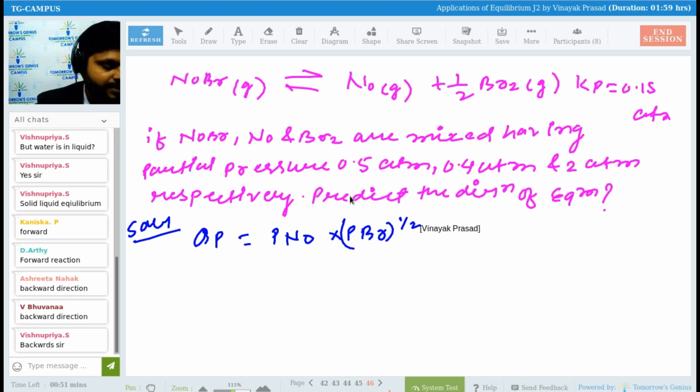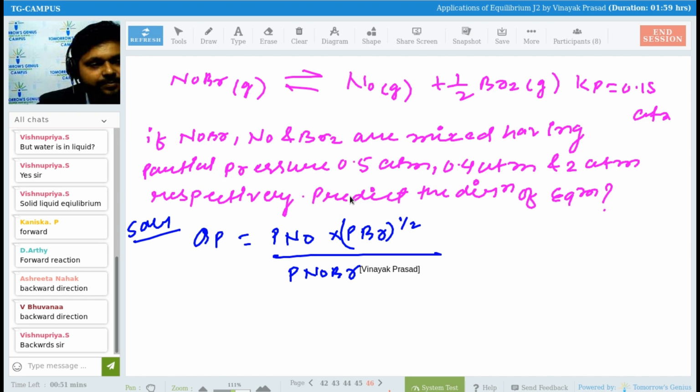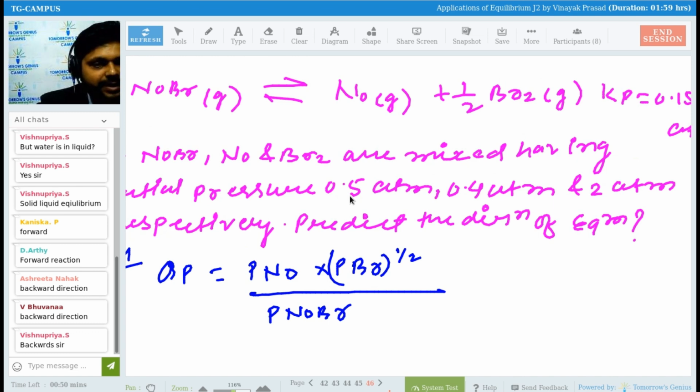One upon 2 will be there. And what will be the reactant? Reactant is NOBR. So P NOBR. This will be there. Everything is clear here. Anyone any problem? See here. The coefficient is nothing here, 1 will be there. And with NO, the coefficient is 1 here. And with this BR, 1 upon 2. So I have given the power raised to 1 upon 2 only, right? Is it clear, everyone?